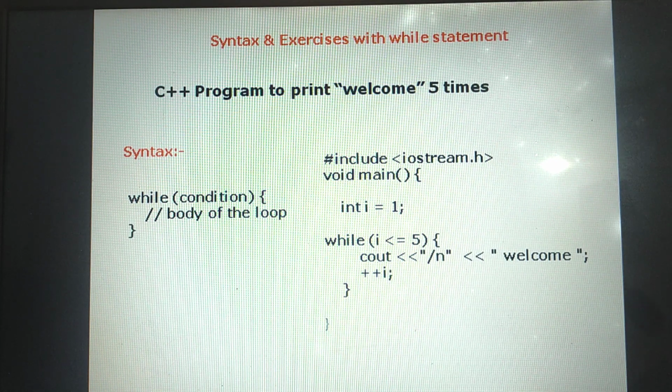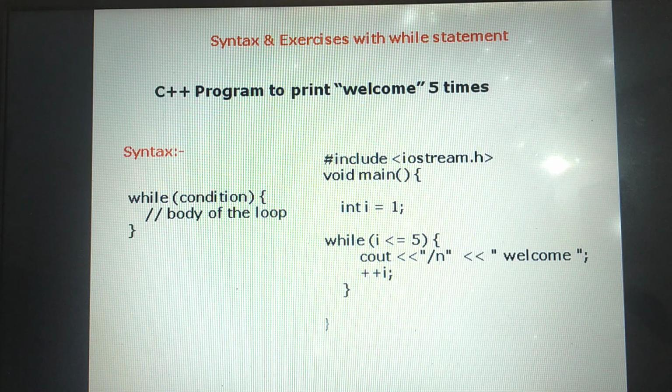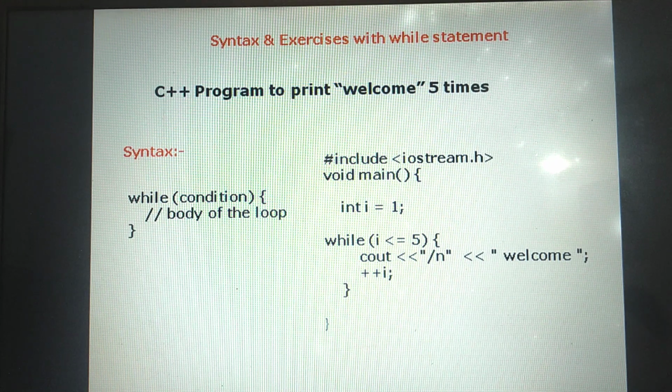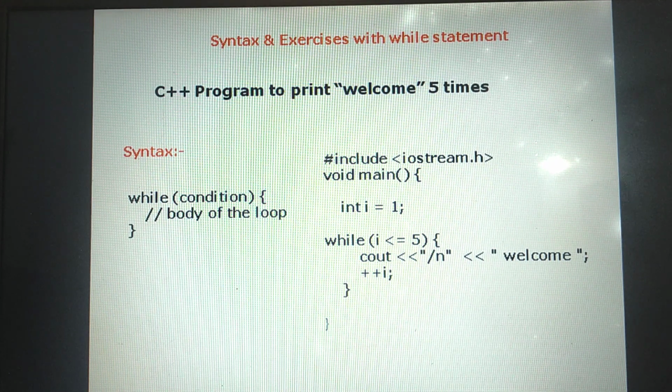The purpose of this while loop is that it will repeat your part of the program depending on the condition. Once the condition becomes false, it will stop the repetition of the program. If you understand the working of while, we can easily do while and for loop.